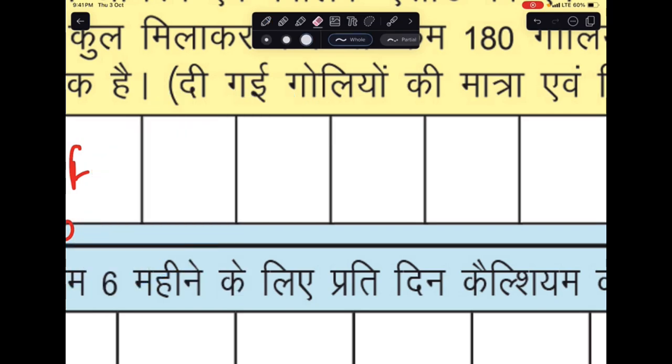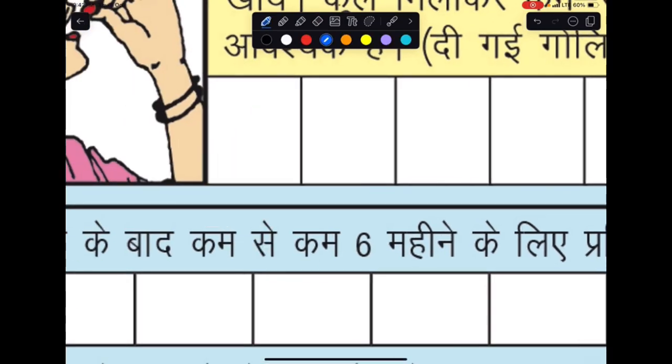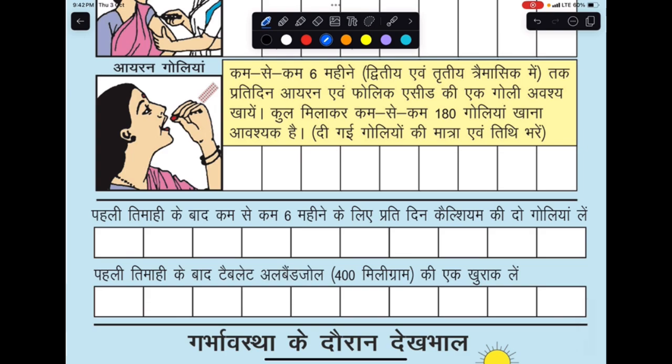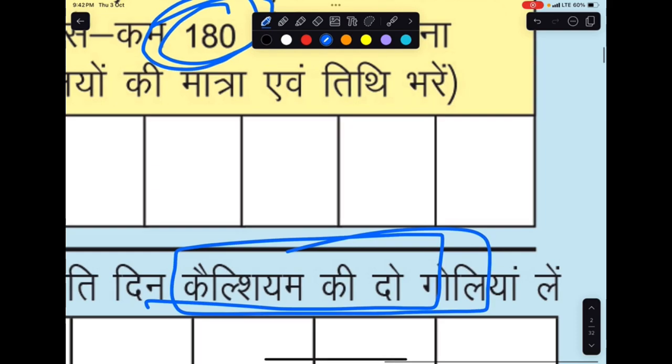Same is for calcium also. Okay, so 1 tablet of iron and folic acid you need to take from the 4th month till the end of your pregnancy, that is like the 9th month. So that makes it around 180 tablets. This is also for calcium, but for calcium we say we need to take 2 tablets. Now, here's the question. Check before giving the tablets to the female.